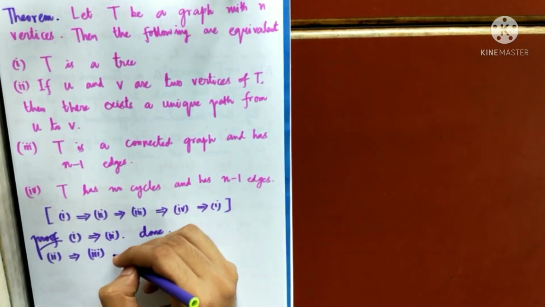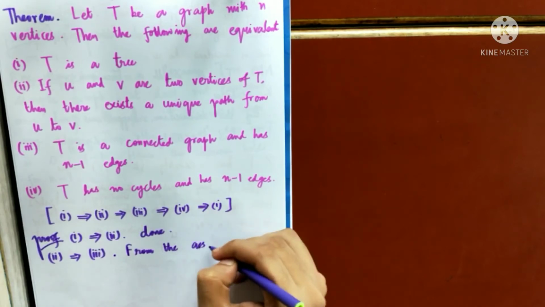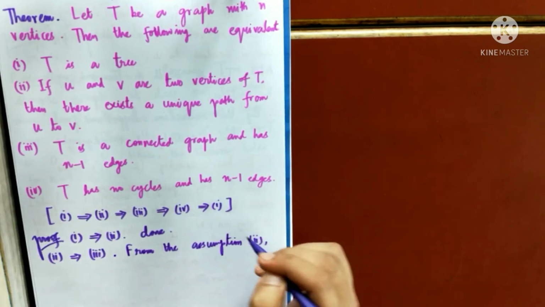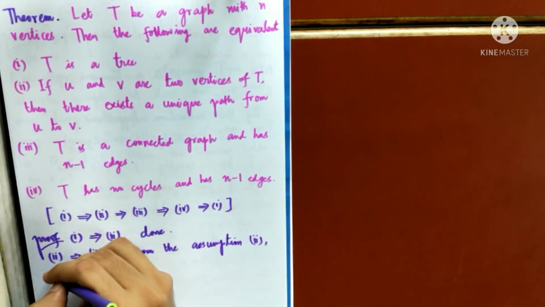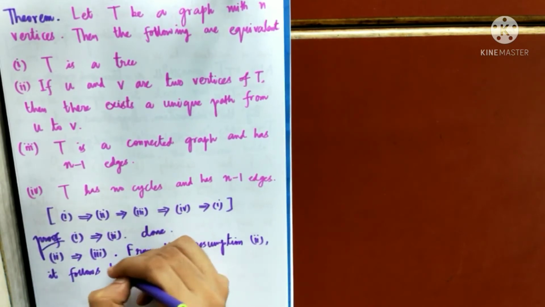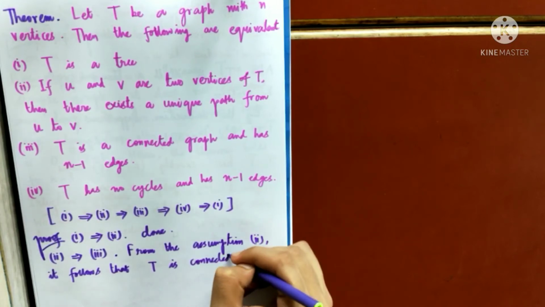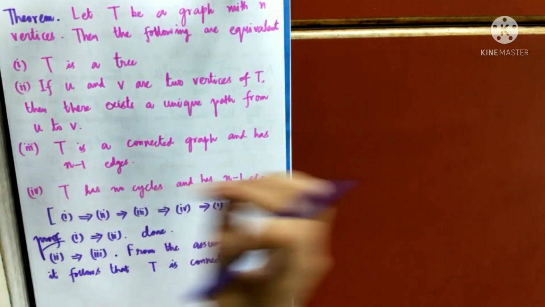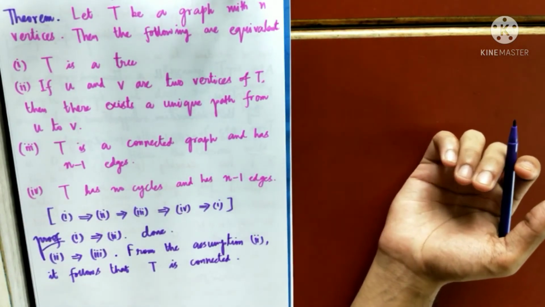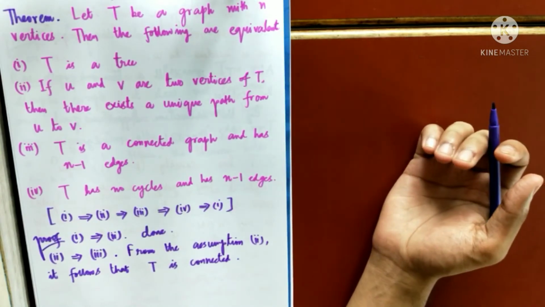So from the assumption 2, what I know, it follows that T is connected. That is very obvious because that is just the definition of a connected graph. Okay? Because for any two vertices there exists a path.